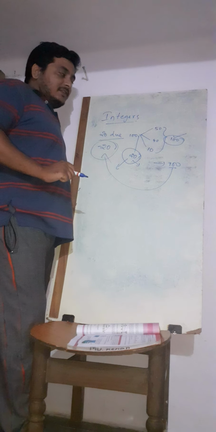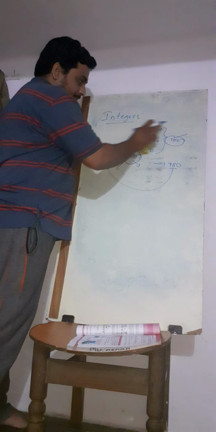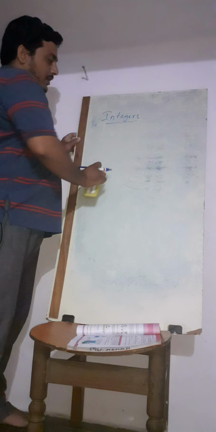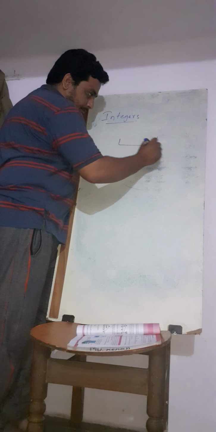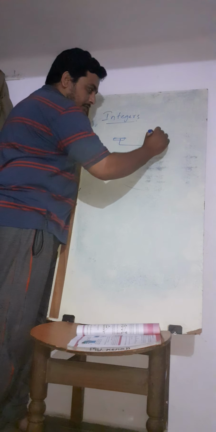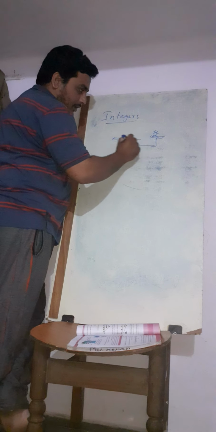Coming to the integers, not only this, I'll give you one of the best examples. For example, you are standing at a swimming pool, and this is your water.